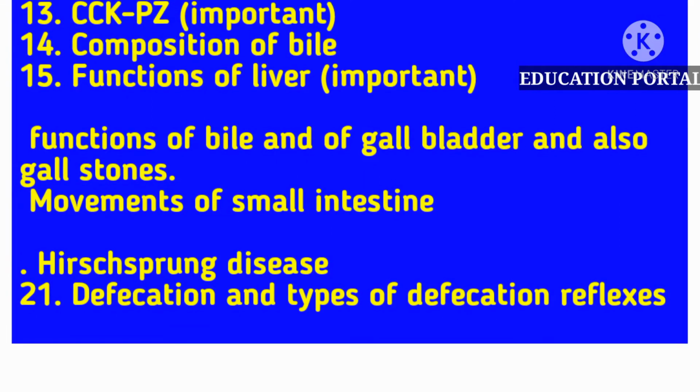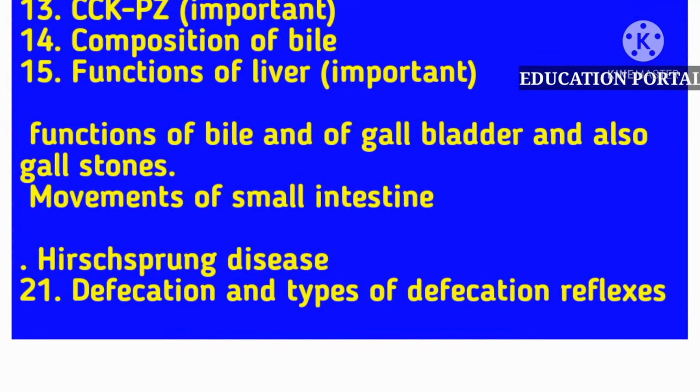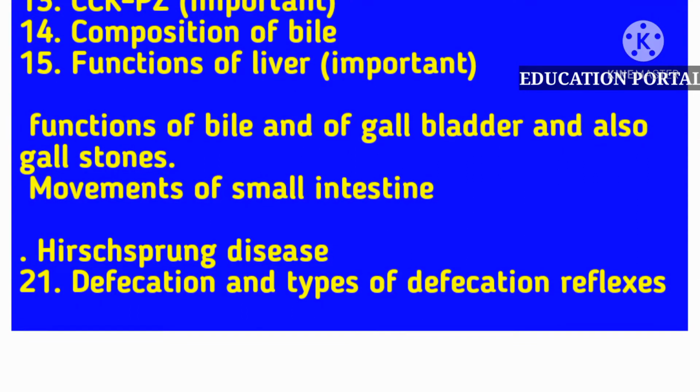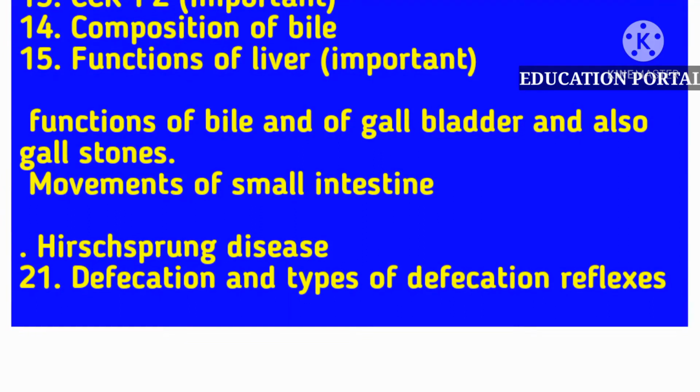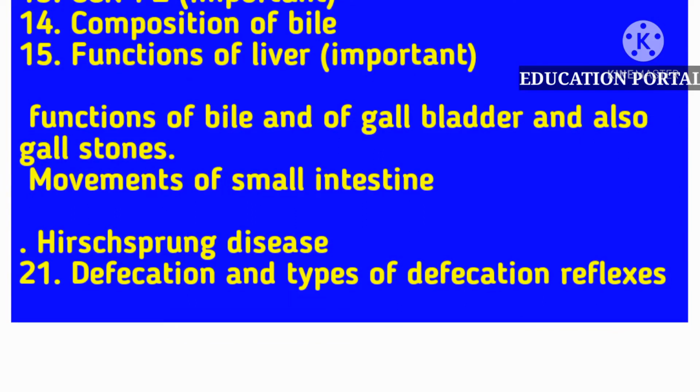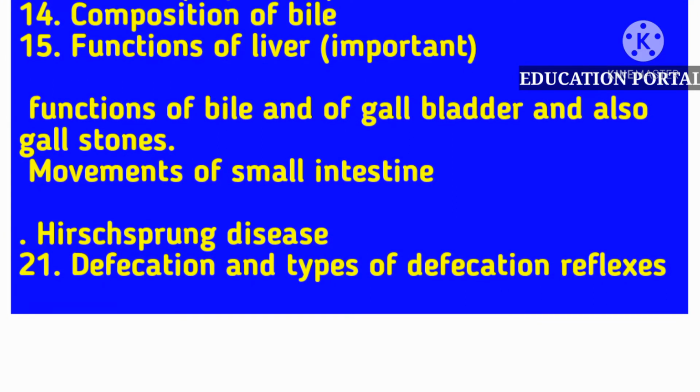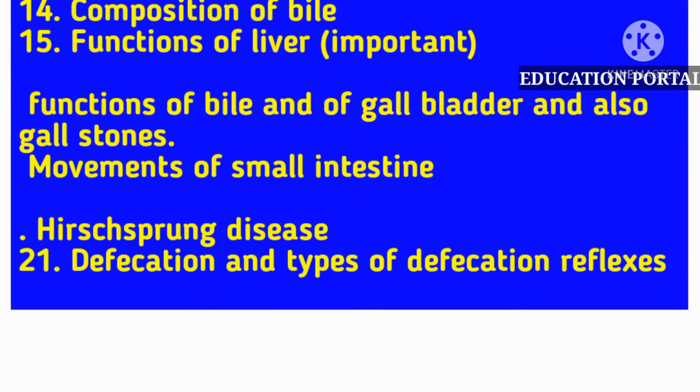So students, the next important question in this regard is Hirschsprung disease. What is Hirschsprung disease? You must know the pathophysiology of Hirschsprung disease. You should also know why Hirschsprung disease develops in the newborn and how we can diagnose it. Very important question. The next important question is defecation and the types of defecation reflexes.